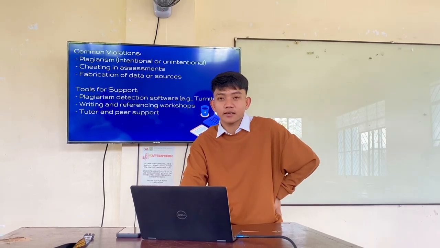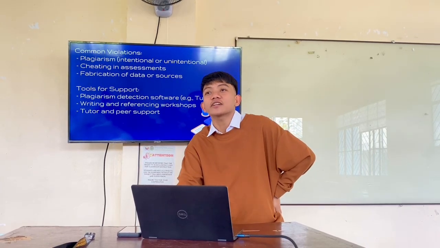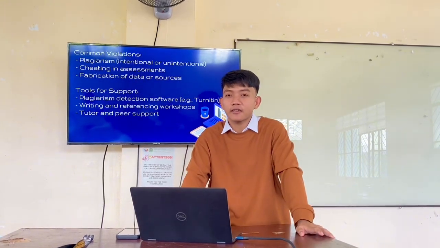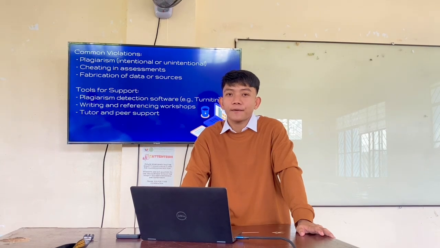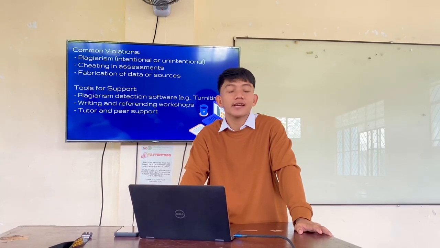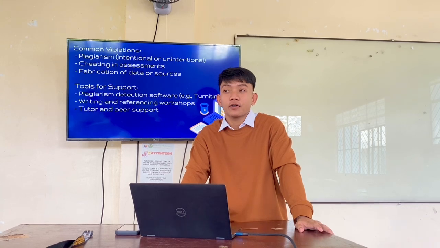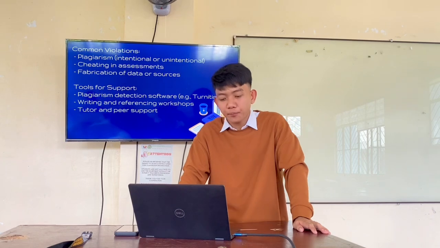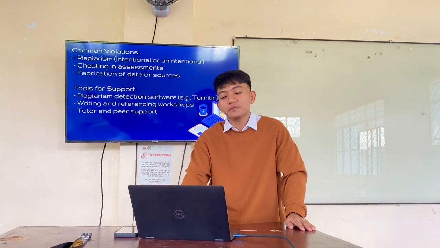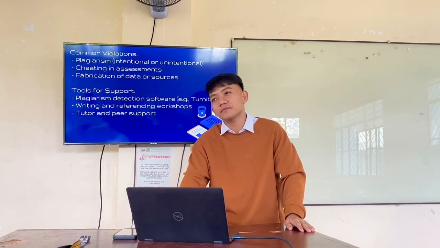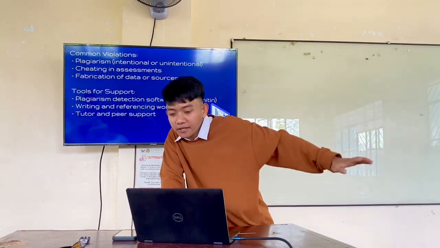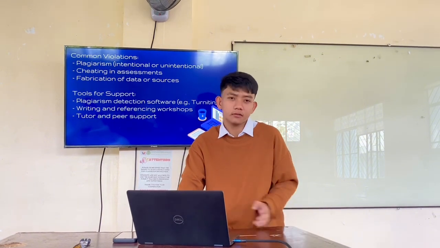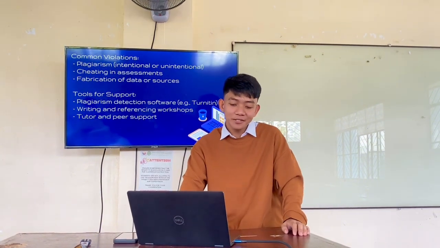This application can detect if your research is AI generated or not. Next is writing and referencing workshops, and tutor and peer support. If for example your friend asks you to help her and you have the ability to help, that is tutor or peer support.